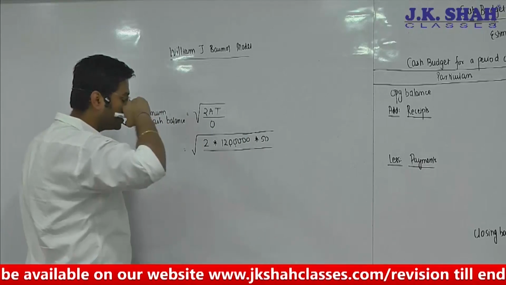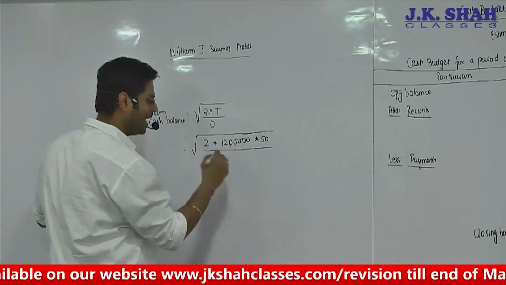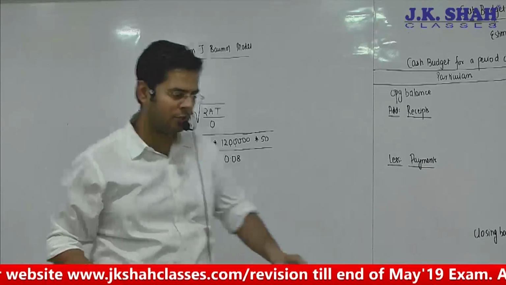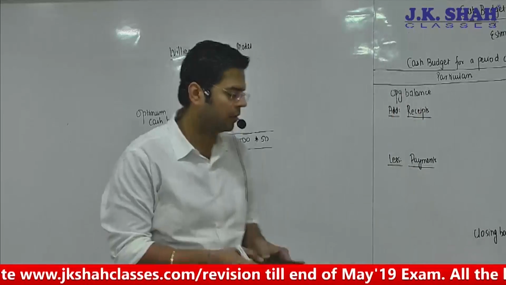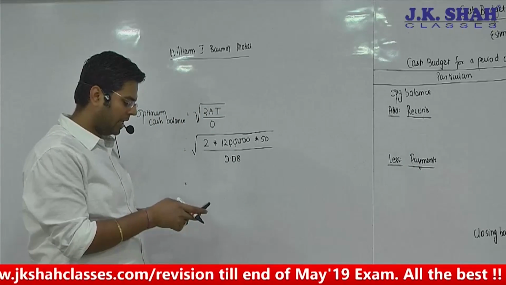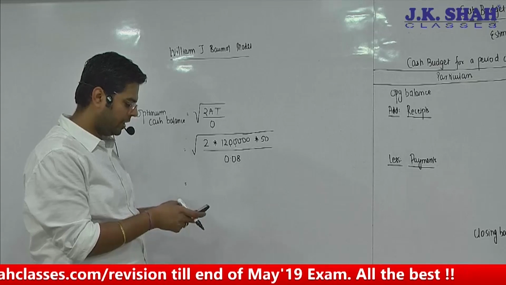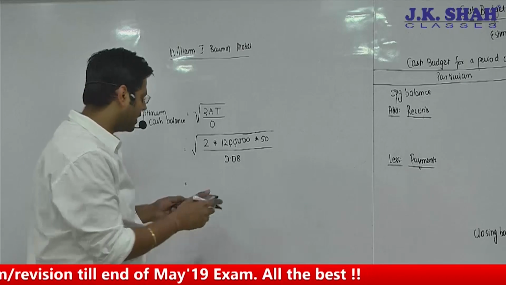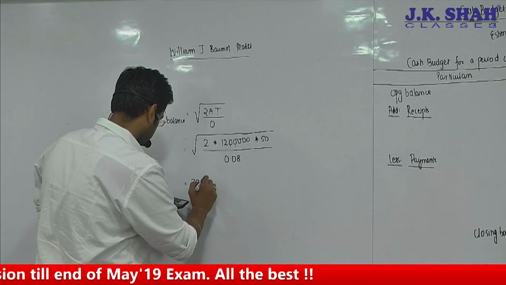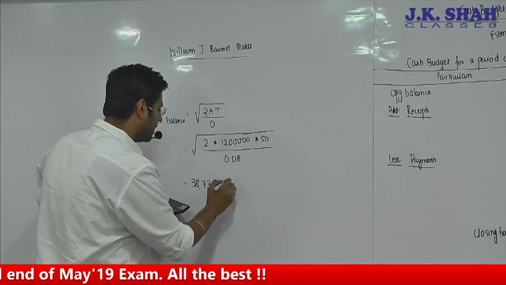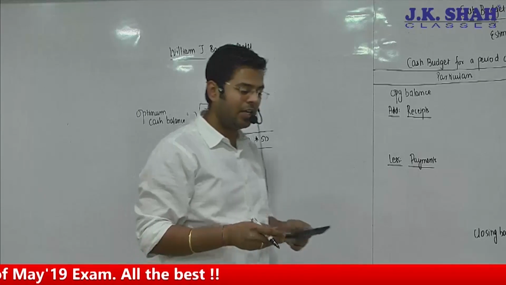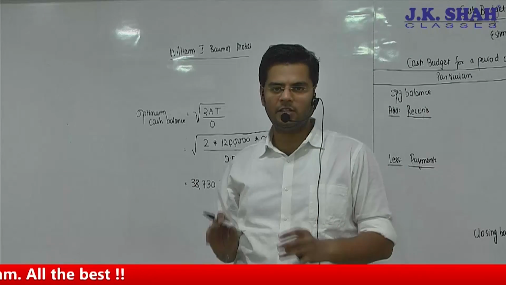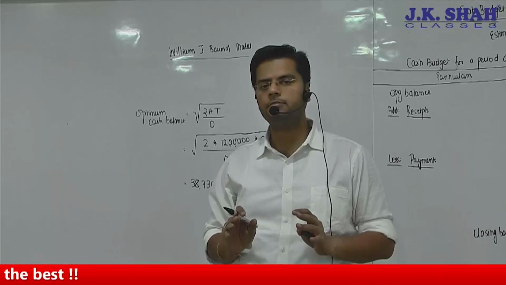What is the opportunity cost? This is the opportunity cost, that is nothing but the interest loss on per annum basis. That's going to be 0.08. Now when I solve it, I can come to a conclusion this way. So it is 2 into 12 lakh into 50 divided by 0.08, and now we have to take the root of this. So that is coming to 38,730 rupees. So it implies, friends, you sell investments at a time of 38,730 rupees at a time.